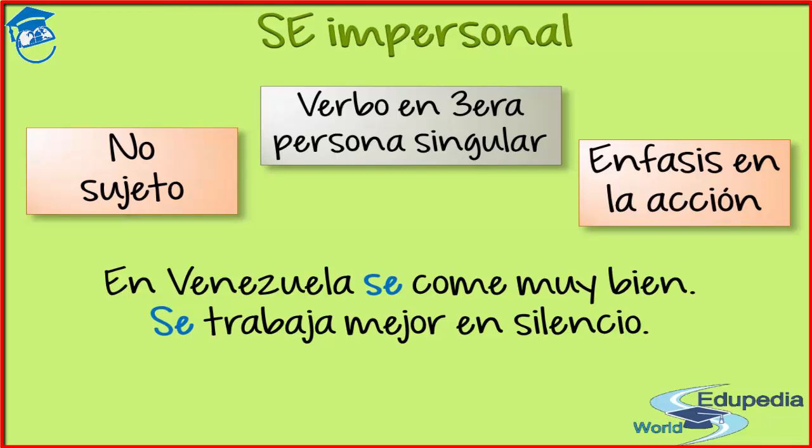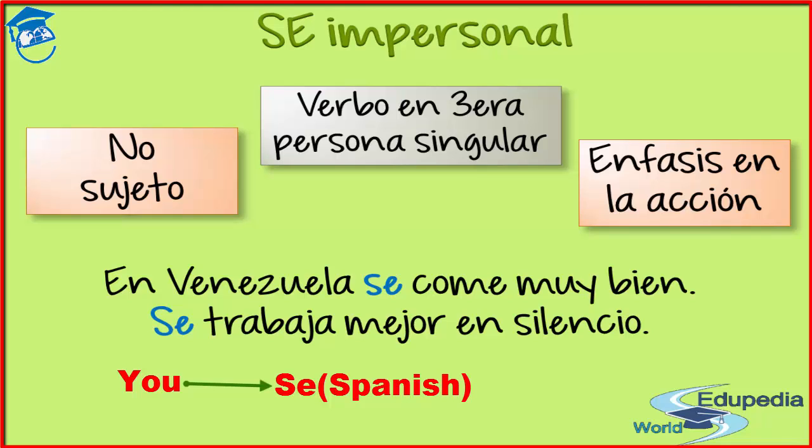You could also find this se impersonal when you're talking about rules or things that are not allowed to do. Reglas o prohibiciones, limitations. For example, look at this sign. Mira esta señal de circulación. Si la ves, en español, usando el se impersonal, dices, in Spanish, using the impersonal se, you say, no se puede dar vuelta en U. Again, if we translate to English, you would use you. But in Spanish, you just use se plus the verb in the third person singular. No se puede dar vuelta en U. You cannot turn in U.